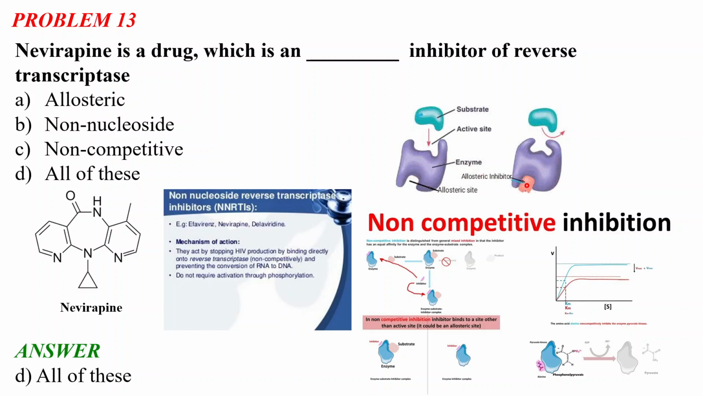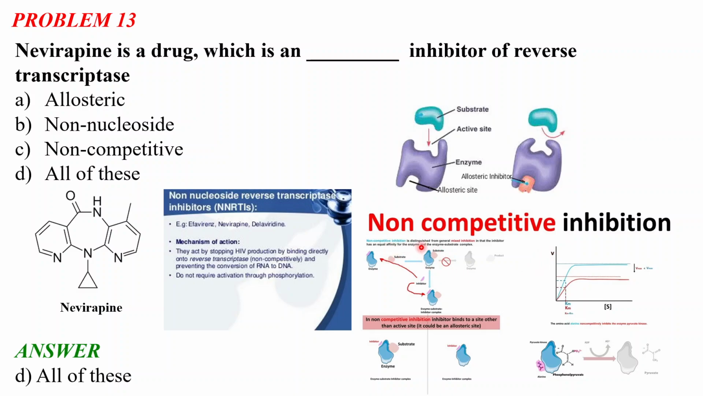It is not directly inhibiting the active site, not directly binding to the active site, but it is binding to the allosteric site. And by binding to the allosteric site, the active site structure changes, and the substrate now cannot bind to the active site. Now, what is a non-competitive inhibitor? In non-competitive inhibition, the inhibitor binds on a site other than the active site. It could be the allosteric site.